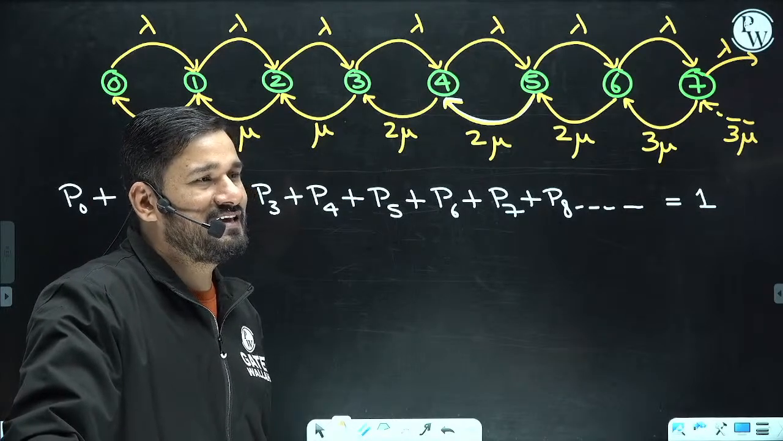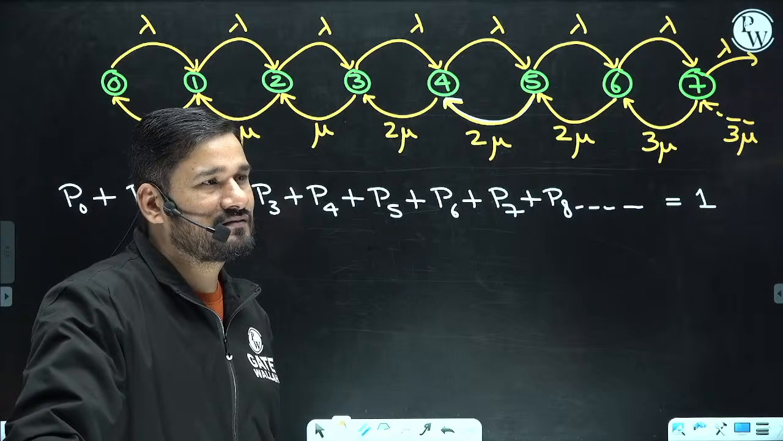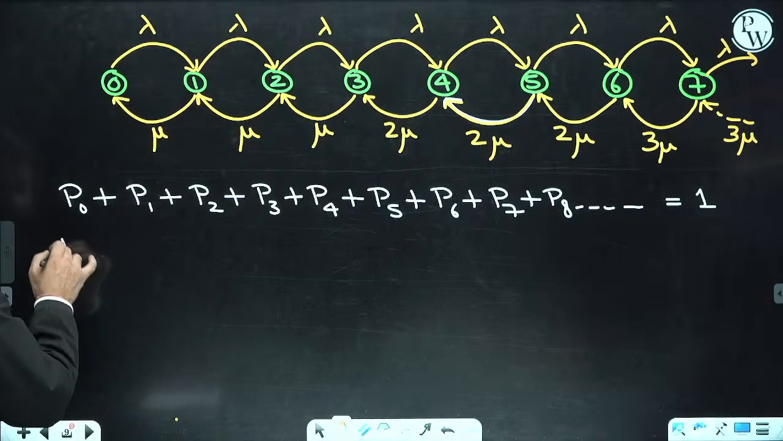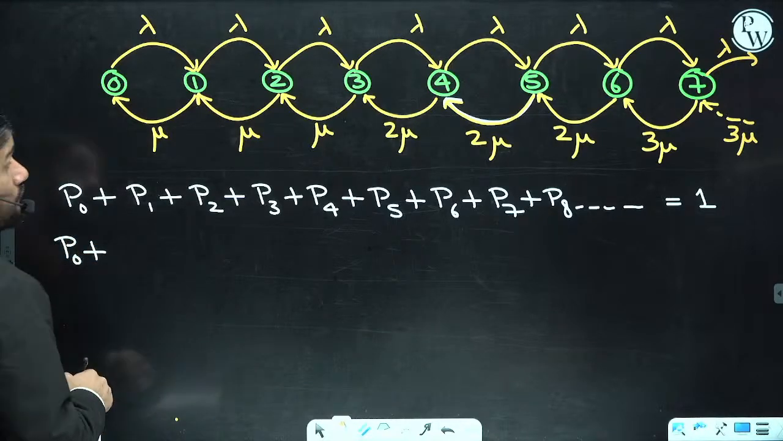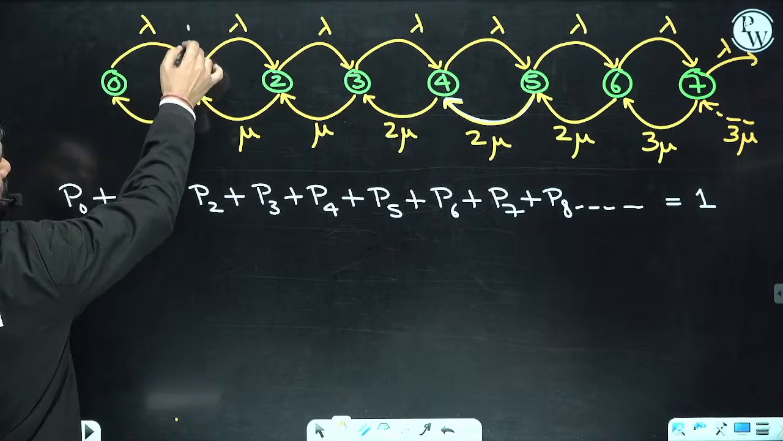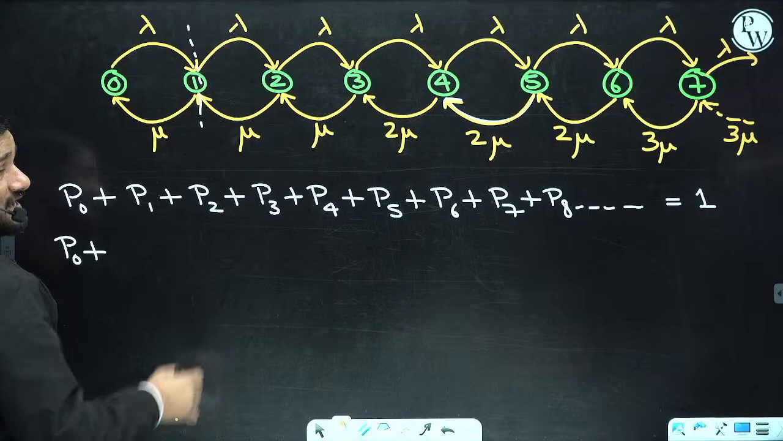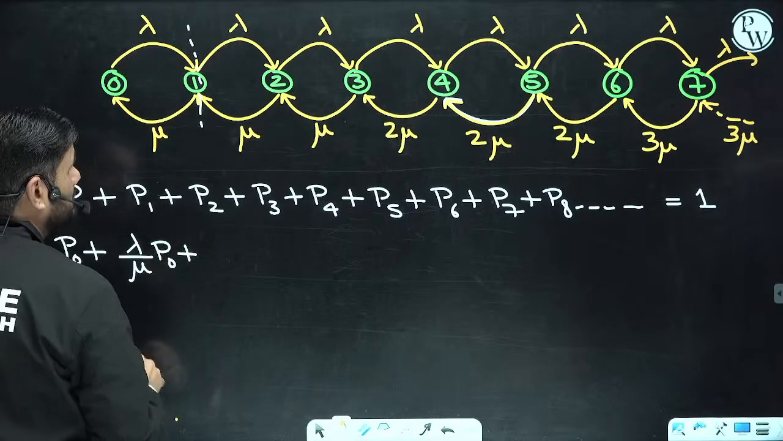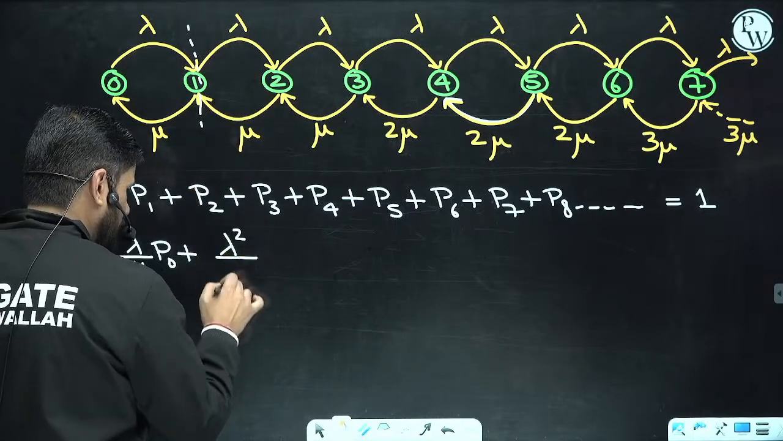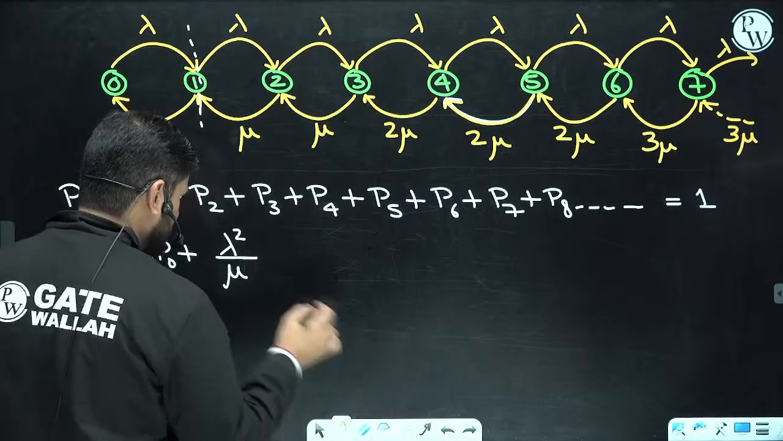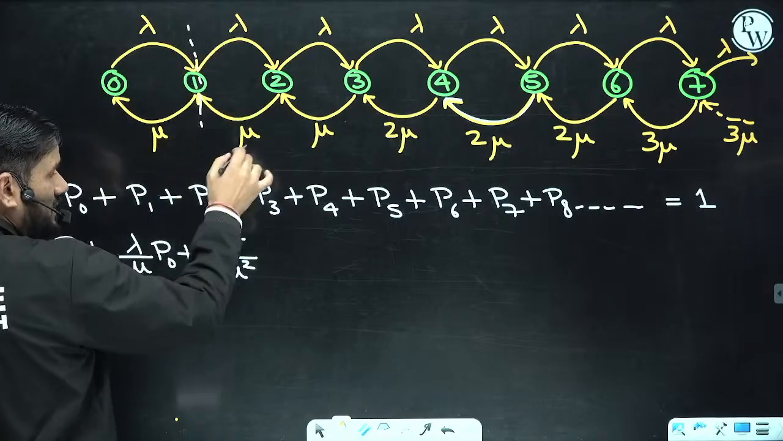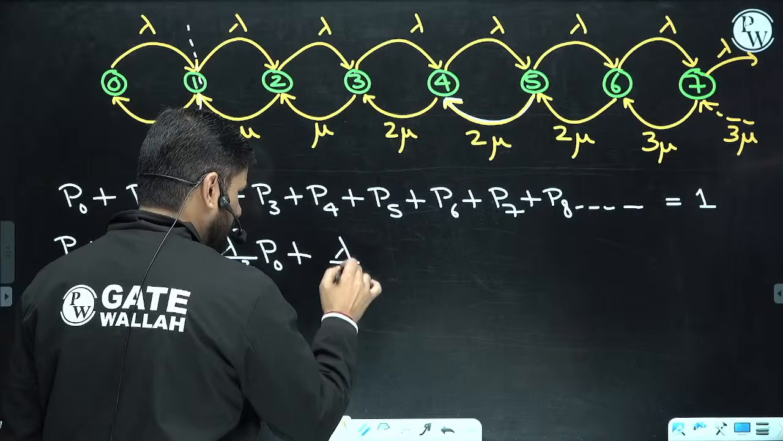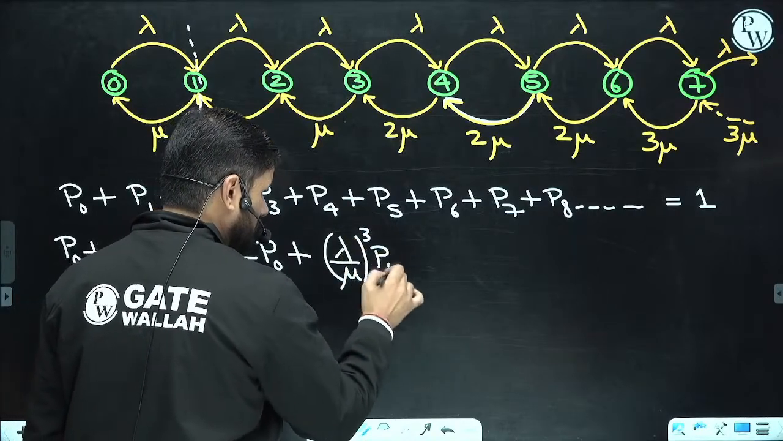Clear? Dinesh, if you check this, what is going to happen here? Now P0 plus P1. If suppose you are standing here, what we have to take is lambda and mu. So lambda upon mu, P0. What is P2? Lambda square upon mu square, P0. We multiply both lambda and both mu. What is P3? P3 is lambda upon mu whole cube, P0.